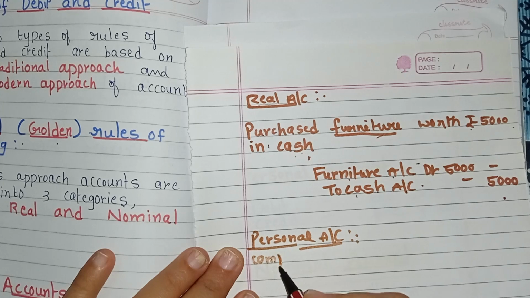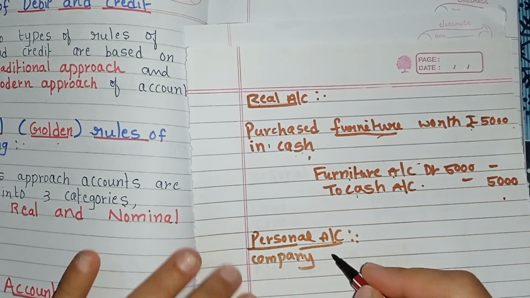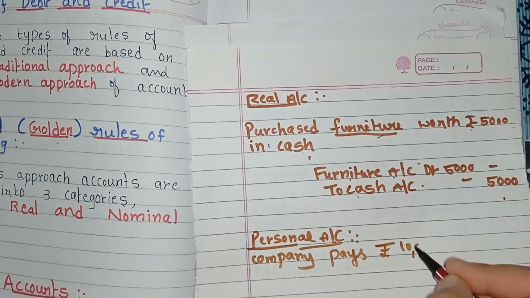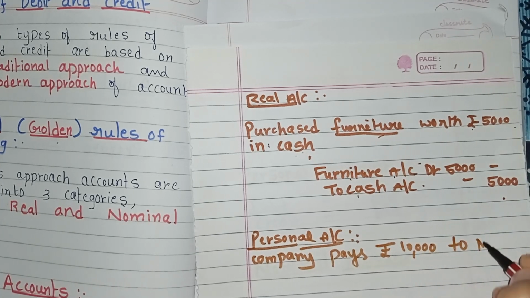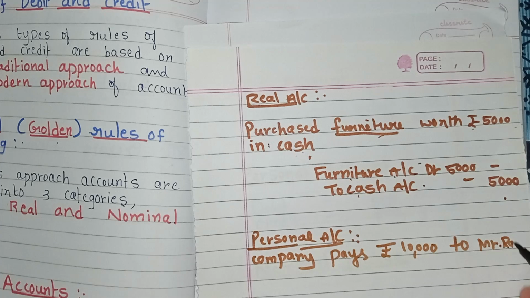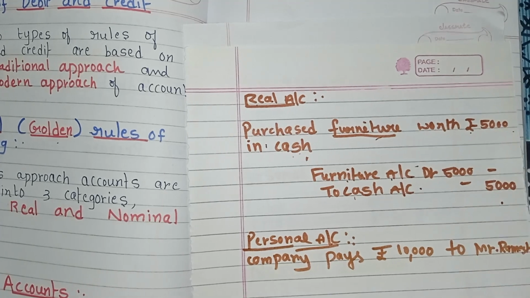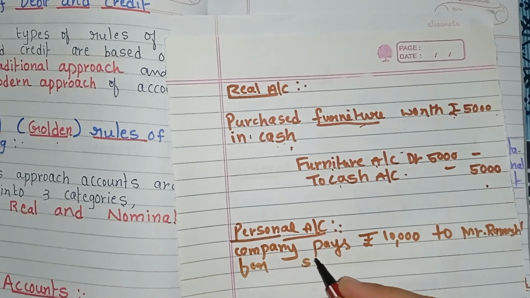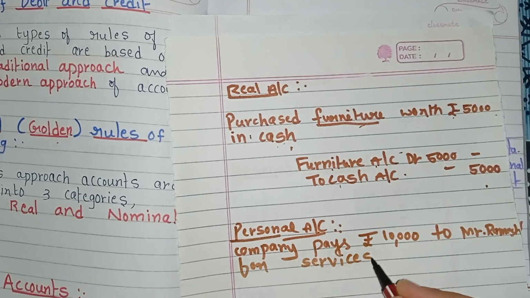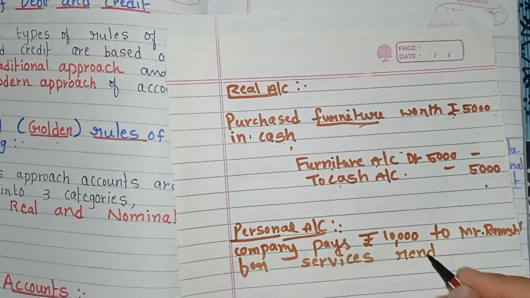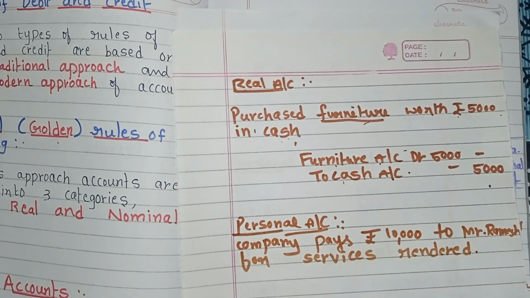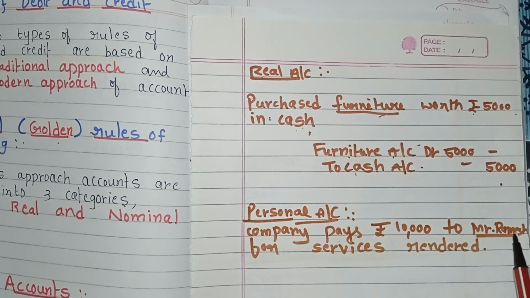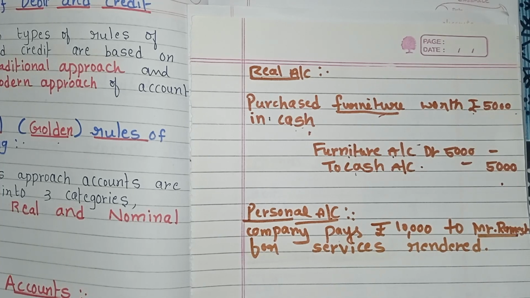Company pays rupees 10,000 to Mr. Ramesh. For what? For services rendered. See here, company pays rupees 10,000 to Mr. Ramesh. Mr. Ramesh is the natural person.